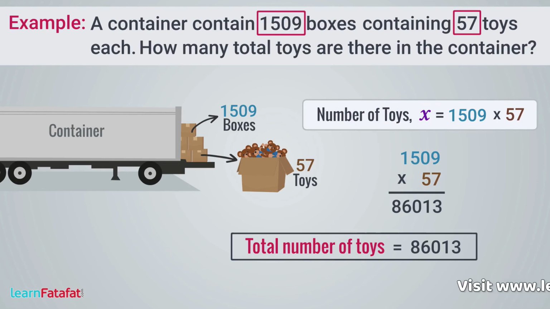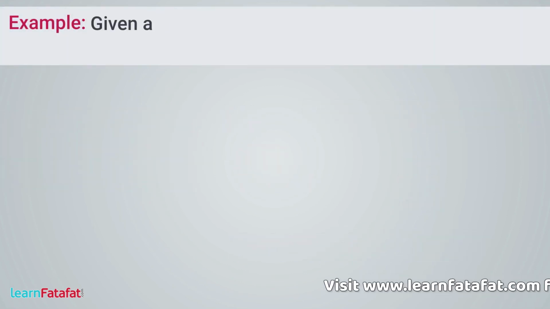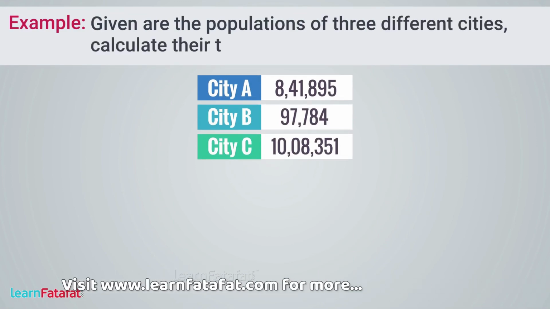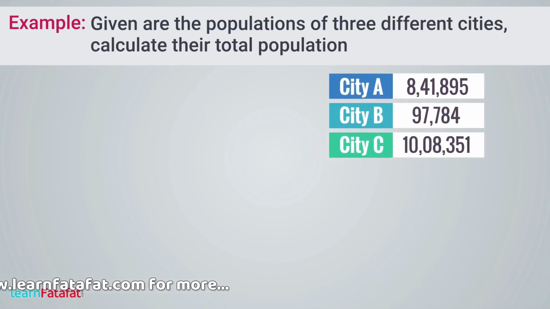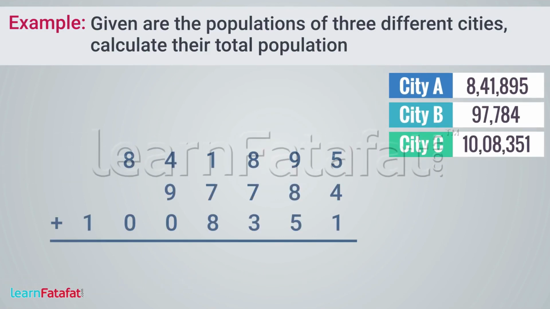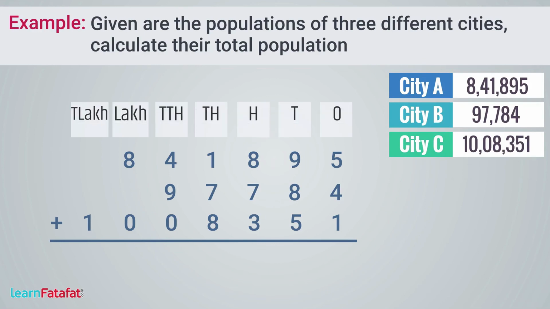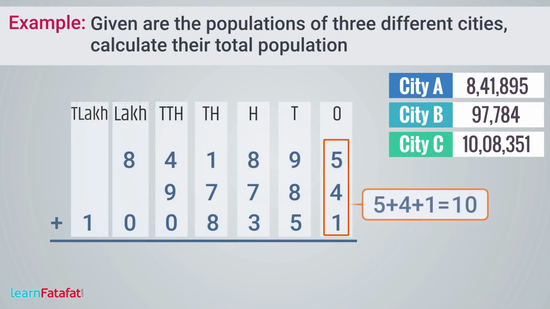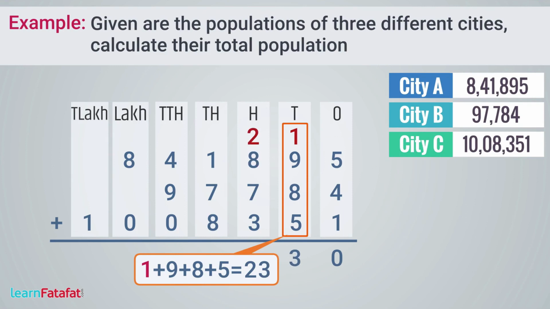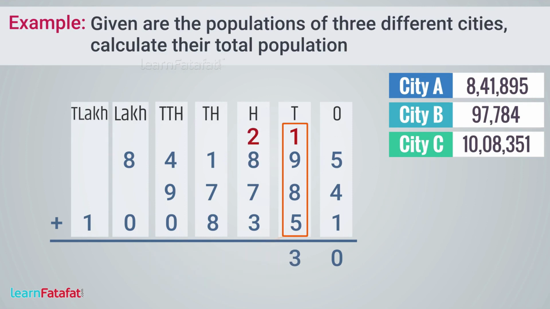Next example. Given are the populations of 3 different cities. Calculate their total population. Write all numbers in vertical form such that the digits in the same place are in the same column. Add ones or units place values. If carry is generated, then add it to the next digit. Go on adding digits to find the sum.